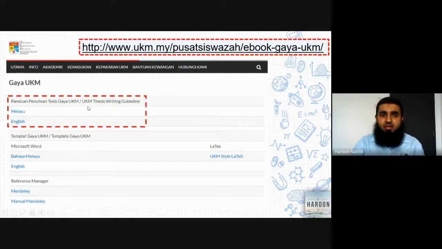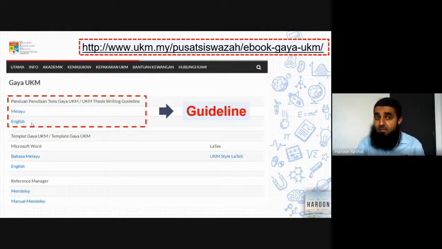The first part over here is the UKM thesis writing guideline. There are two guidelines available, in Bahasa Melayu and English. Remember that this is just a guideline. It's not the guideline on how to use the template. This document is about 120 pages for the English guideline book and about 139 pages for Bahasa Melayu, which nobody dares to open because it's too boring to read all this while you are reading your own papers. But this is a guideline in case at any point during your study you need to find